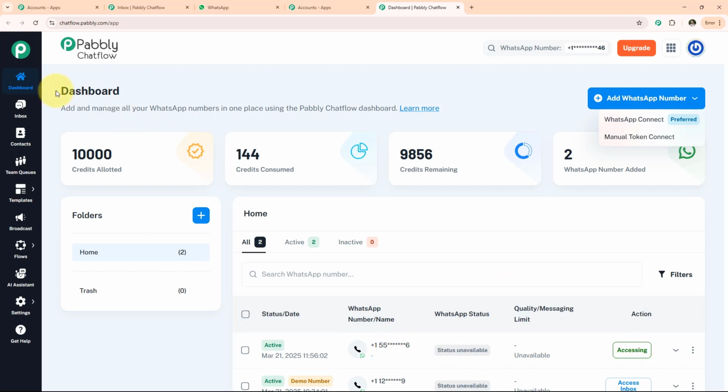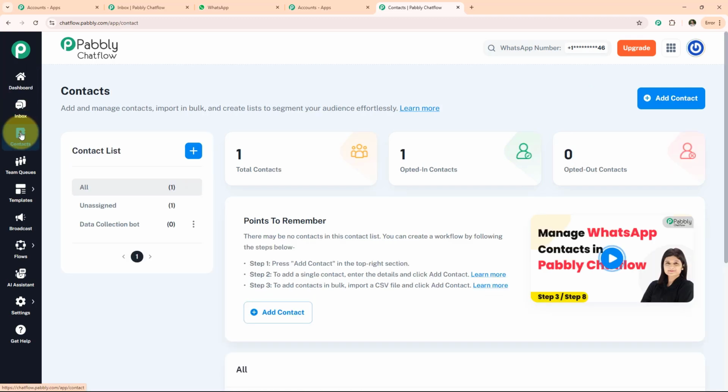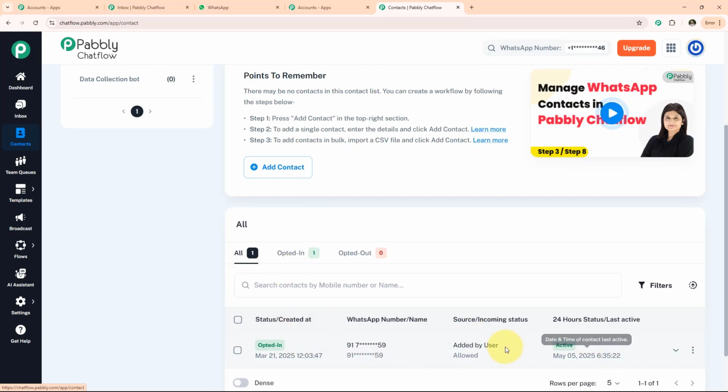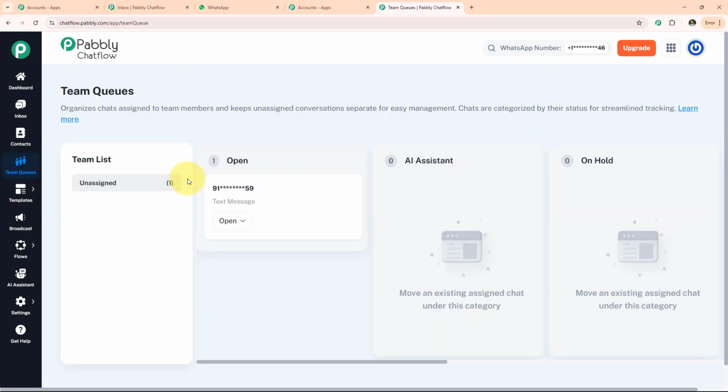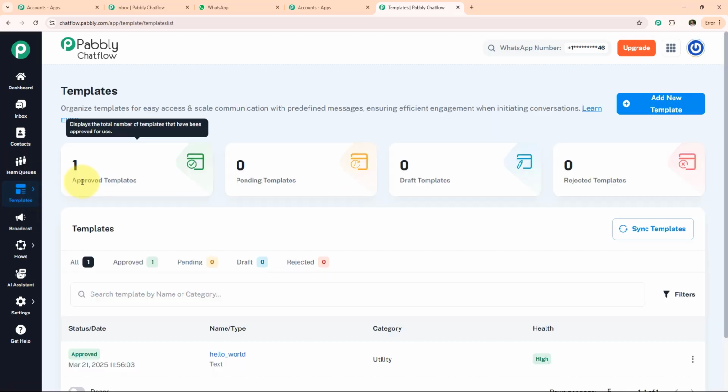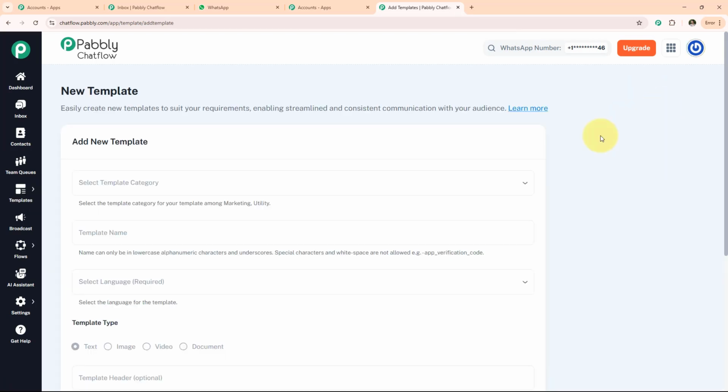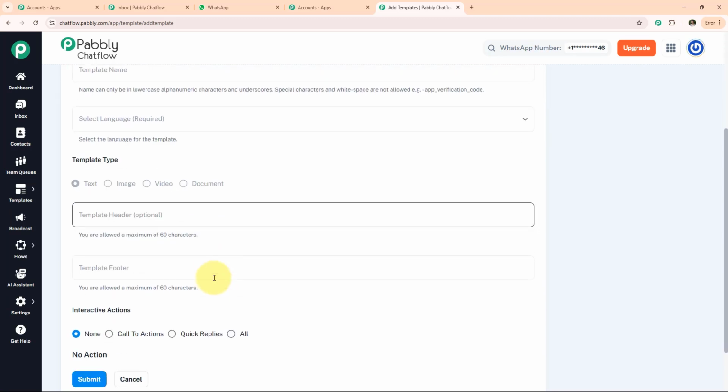Now you can see the navigation on the left side. I already explained the inbox section. In this section we check the WhatsApp responses. Now we have the contact field. In this field we add contacts and create a contact list like this. Now we have team queues. Team queue is used to show the list of chats assigned to the team members. Now we have the template section. In this section we create our template. Just click on add new template and fill in the details over here and simply click on submit.